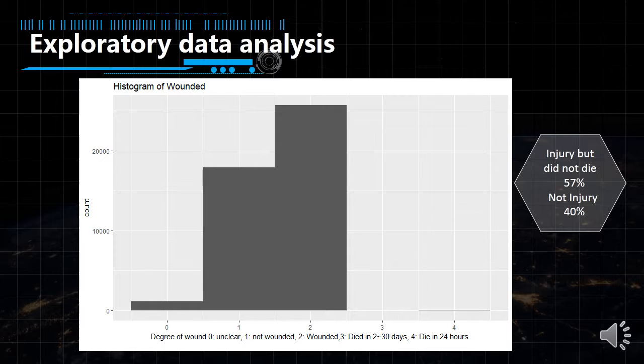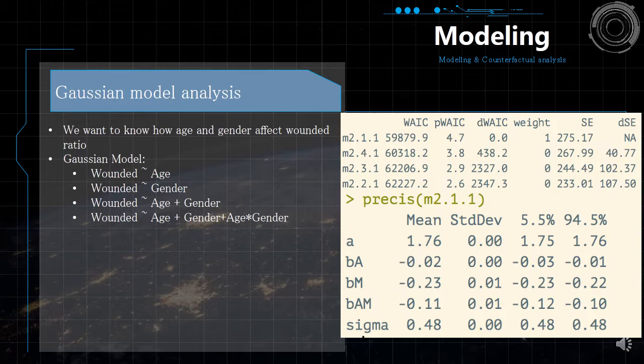The last one is about the degree of wounded. The x-axis is the degree of wounded. And the 0 means unclear, 1 means not wounded, 2 means wounded, 3 means died in 2 to 30 days, 4 means died in 24 hours. And the y-axis is accidents happened. So you can see the degree 2, which is injury but did not die, accounts for 57%, and degree 1, which is not wounded, accounts for 40%. Now let's have Kyle introduce the model.